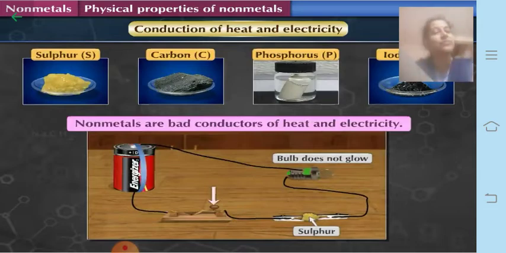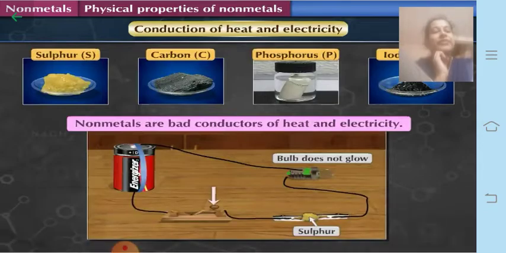About electricity I have talked in detail, so you know how electricity is generated because of the flow of electrons, and here there is no flow. I mean the electrons are not free in the non-metals, and therefore they are poor conductors of electricity. There is an exception, that is carbon in the form of graphite, which can conduct electricity.